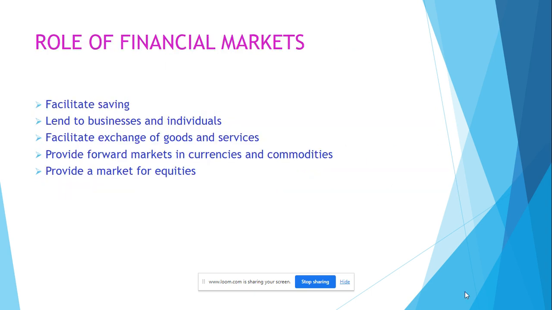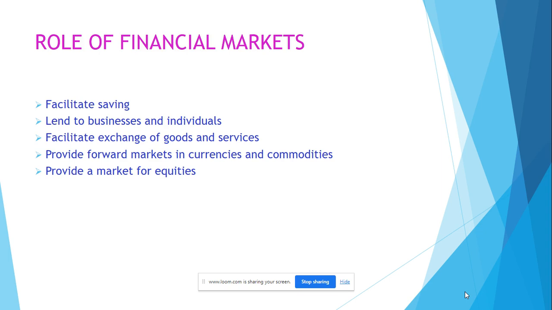Financial markets, if these are set up within an economy, enable the economy to grow because they enable people to save money and be able to borrow money. In Western countries, we're generally used to having financial markets and we can save money in the bank, we can borrow money. This enables individuals and firms to be able to grow in what they're doing because they have access to money that otherwise they wouldn't have. Financial markets allow people and businesses to save money. Also, they can borrow money.